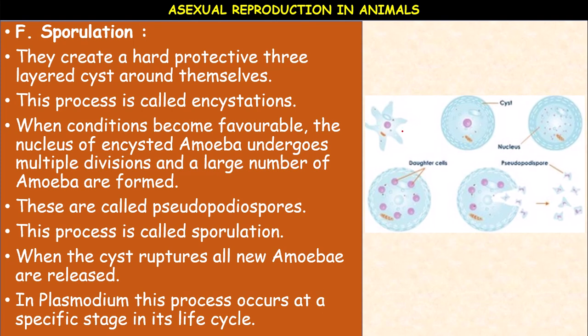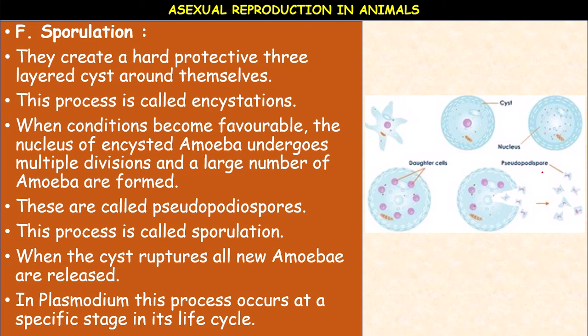Okay. Here, see, amoeba, when the conditions are unfavorable, then it withdraws its pseudopodia and forms a round structure. It develops a cyst. Inside the cyst, the nucleus undergoes several divisions and is surrounded by cytoplasm and forms the daughter cells. They are called pseudopodiospores.